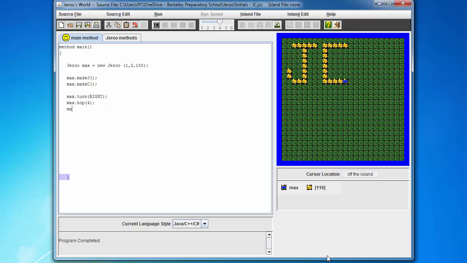And now we're going to ask him to make max make J again. Okay, so again, we didn't write any extra code this time besides getting him down a little bit in the grid and then ask him to make J again. So let's see what happens.